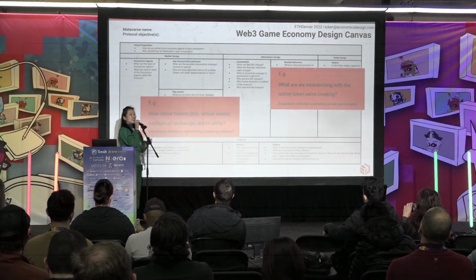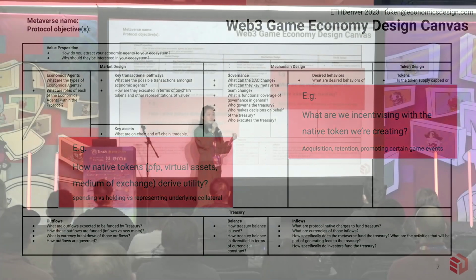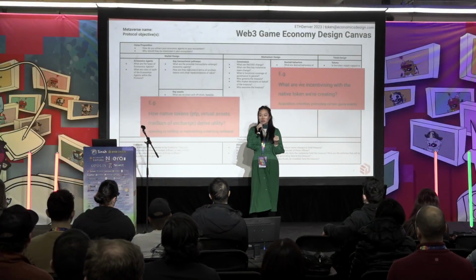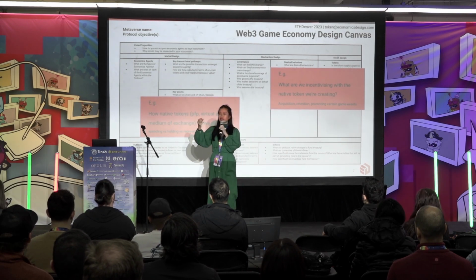So what does that look like in more specific questions? In each of these sections, there are more questions to think about, but very specific to games, where we look at key assets. Things like how do native tokens derive utility? Whether it's spending. Is the utility coming from the ability to spend, the use case of spending? Is it from holding? Is it from representing underlying assets? Everyone just thinks of them as tokens. These are just assets. But these assets come from very different kinds of first principles utility for them to generate value. So we need to distill all these different aspects down.